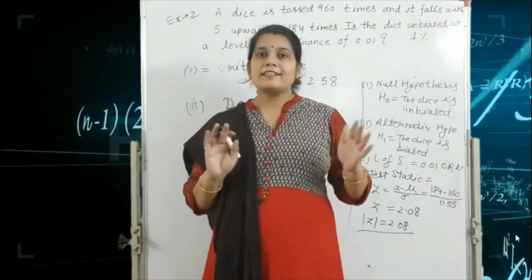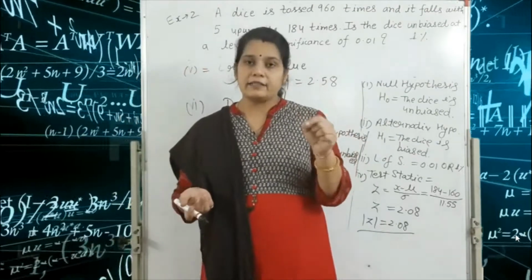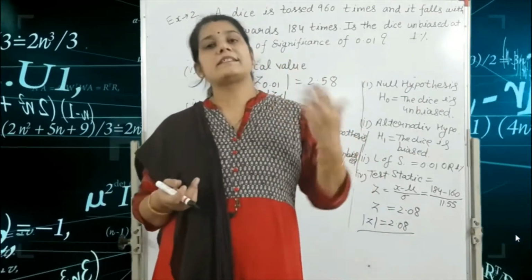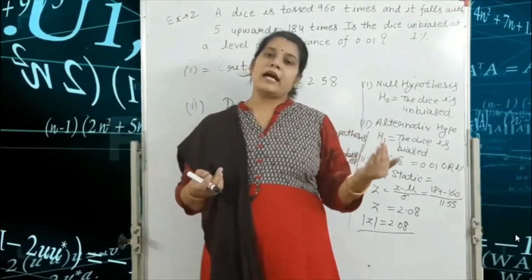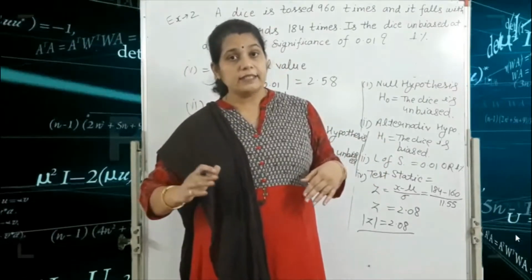Do not write that the alternative hypothesis is accepted. First you write the null hypothesis is rejected, and after that the alternative hypothesis is automatically accepted.